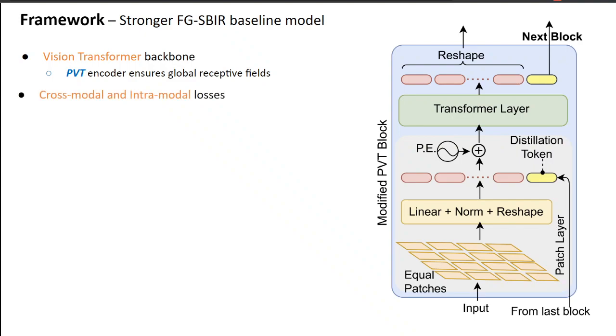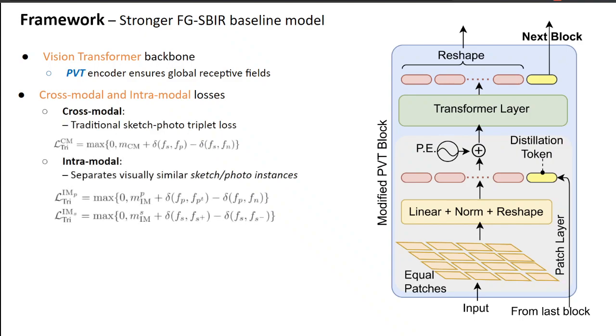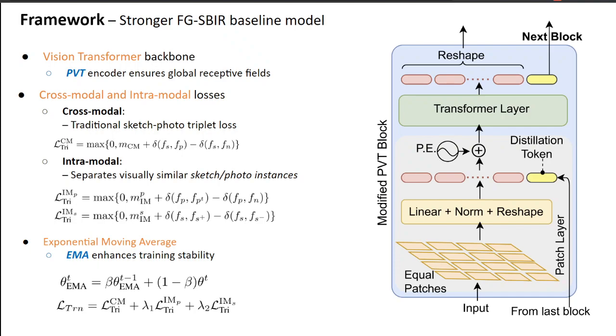We employ the standard cross-modal triplet loss along with the proposed intramodal triplet losses in each modality. For an anchor sketch, another sketch matching the paired photo is a positive, while any random sketch forms the negative sample. For an anchor photo, we consider its structural augmentation as the positive pair, while a different photo is considered as a negative sample. As it follows from the pilot study, we use EMA to increase the training stability. This training paradigm forms our stronger baseline, which we improvise further by leveraging unlabeled photos.